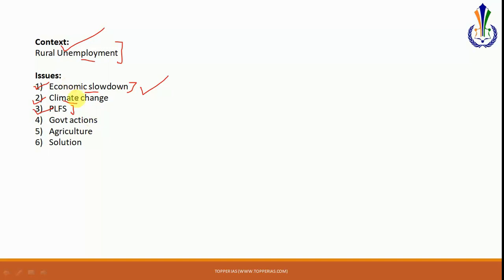And indeed, it is the PLFS survey which clearly reflects that yes, there is an economic crisis in the country, there is a crisis in the context of unemployment, so that is important. Now what the government basically is doing is focusing on urban policies. For example, the government as a step has reduced corporate tax. This is with the intention that if corporate tax is reduced, there will be more investment, more companies forming in India or maybe foreign companies getting attracted to India, and this might lead to more and more jobs, which will give a push to the economy. So that is what the government is thinking.